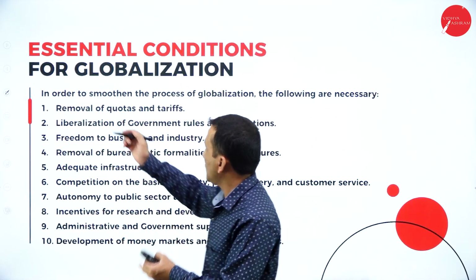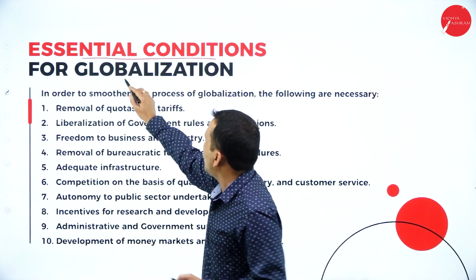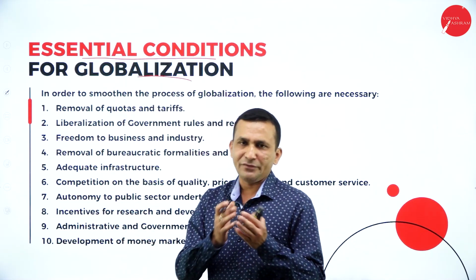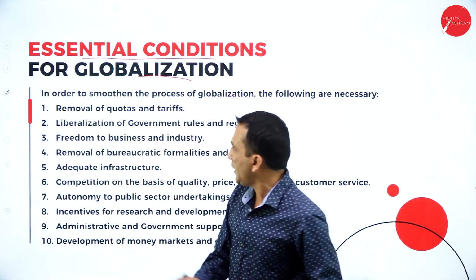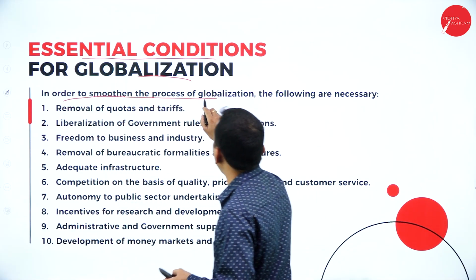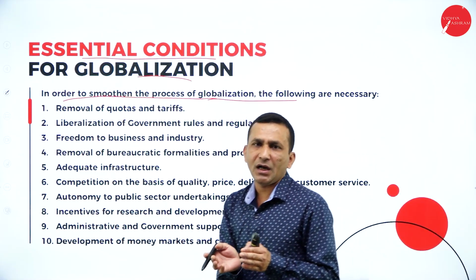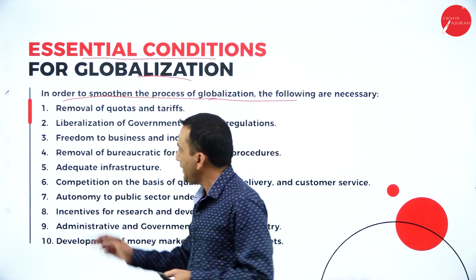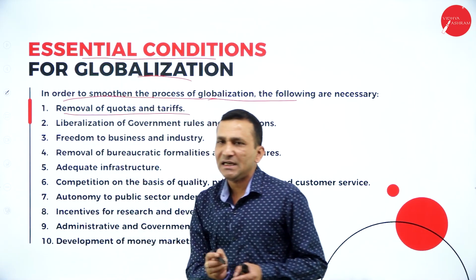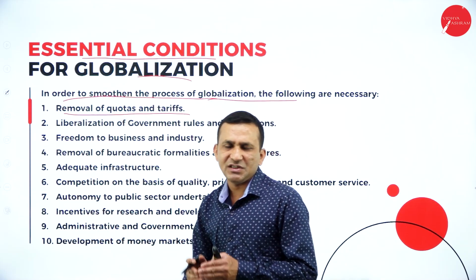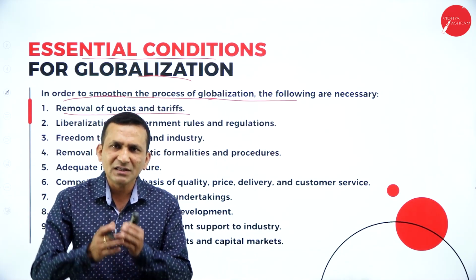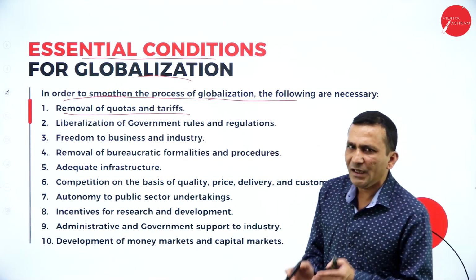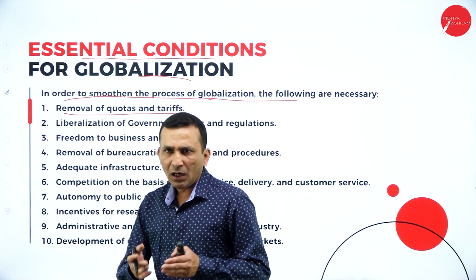Moving forward, today's agenda is the essential conditions for globalization, because you now have more clarity about how globalization operates and what benefits it brings. In order to smooth the process of globalization, each country's government, central or state, needs coordination. The first one is removal of quotas and tariffs. We are not making any quotas related to the international market, and tariffs related to international trade are whatever is decided by the government of India.